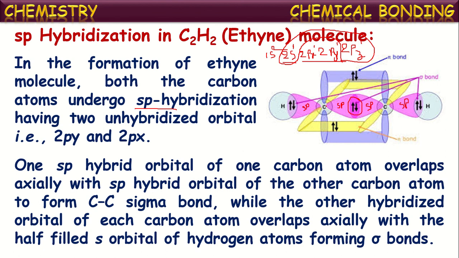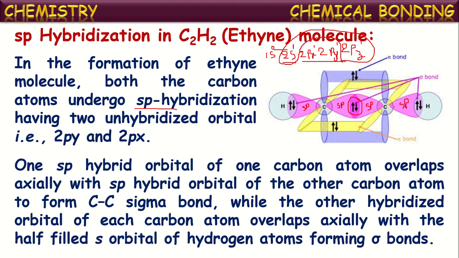See here, each carbon has two sp hybridized orbitals. One sp orbital of one carbon overlaps with the sp orbital of the other carbon atom, resulting in the formation of one sigma bond here in the middle. And each carbon has one more sp orbital on the other side. This sp hybridized orbital of carbon overlaps with the s orbital of a hydrogen atom.